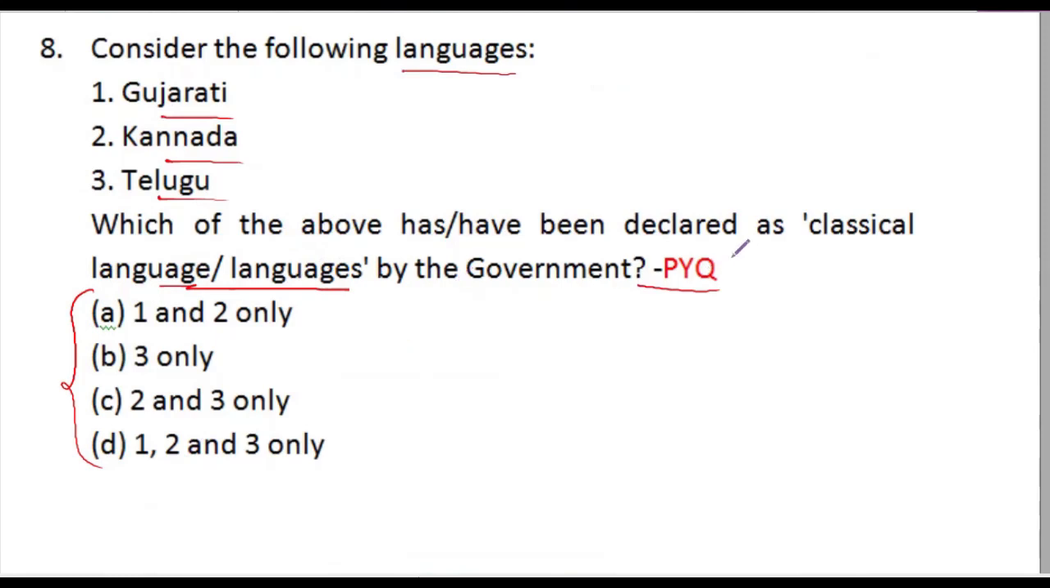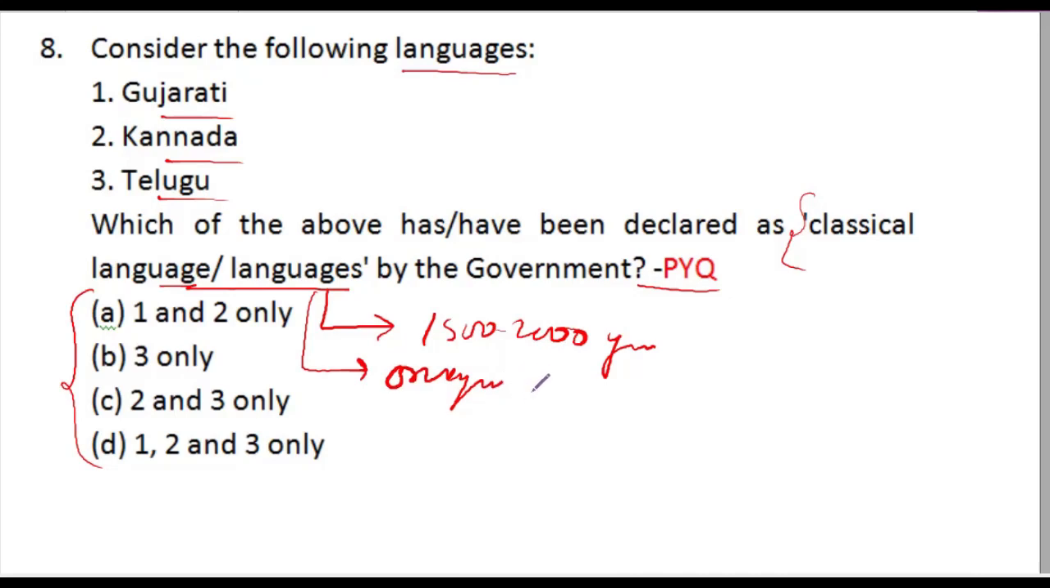Now, first, you must know about how the status of classical languages is given by government. So the conditions are that a language must be 1500 to 2000 years old. It must be original language and is not a copy of any other language. And some text related to it are found. So these are the conditions to be classified as a classical language.